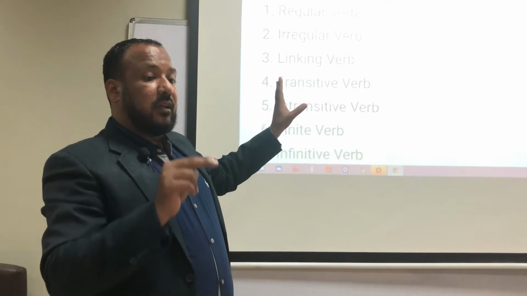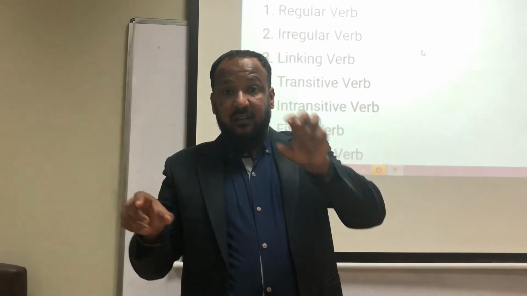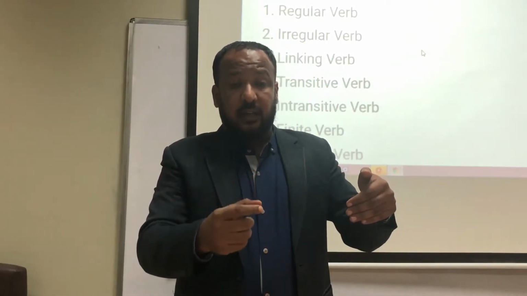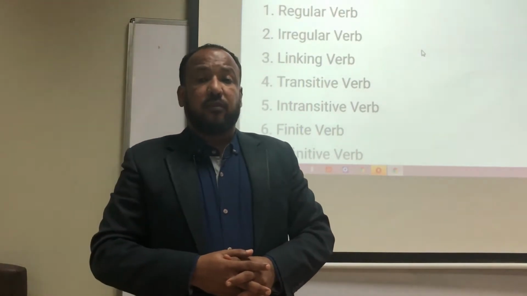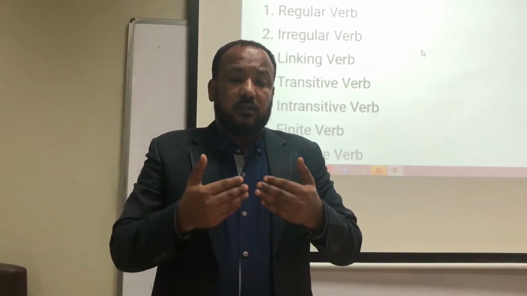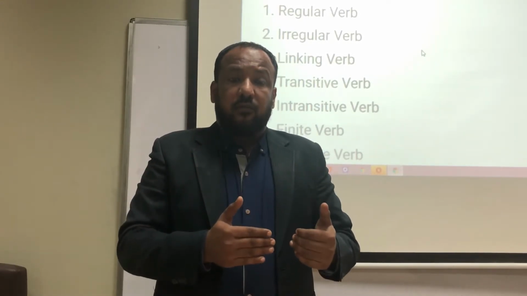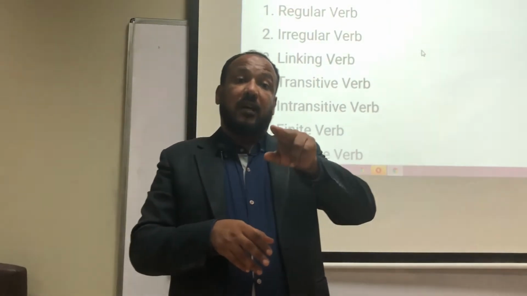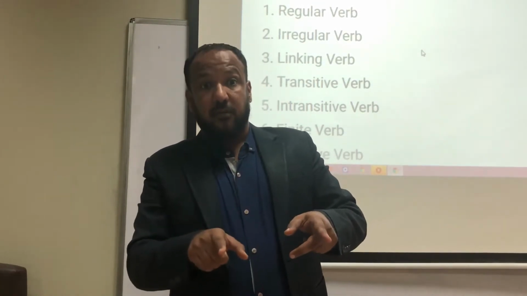Now, there is another thing in the category of verb. As I said in the beginning, there are two things: one is action, second is state. On the basis of state, we have another category, which we term auxiliary verbs. Auxiliary verbs means is, am, are, have, will, shall, can, could, should, would. These are all auxiliary verbs, but again there is a change. In auxiliary verbs, there are some verbs which are static and some which are dynamic.